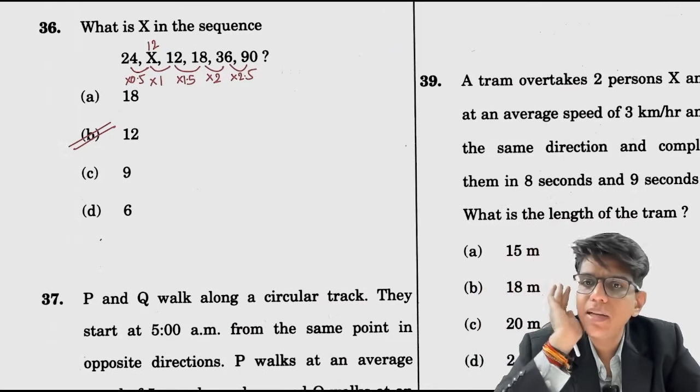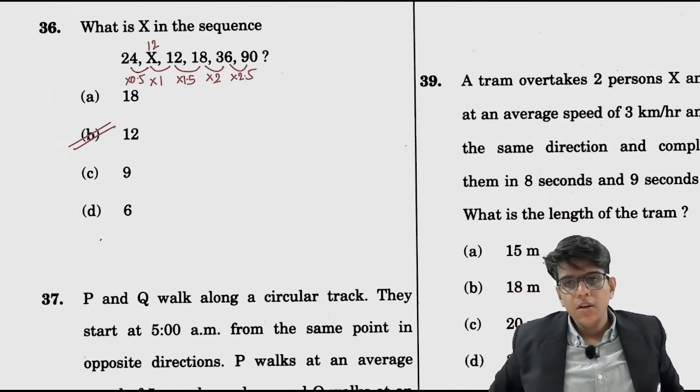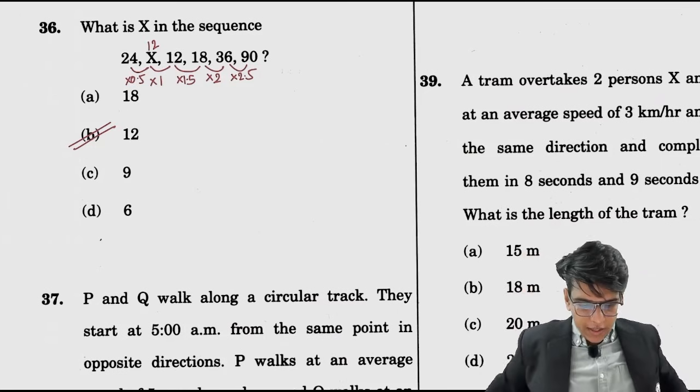These series are always multiplication based. Understood? Okay, done.